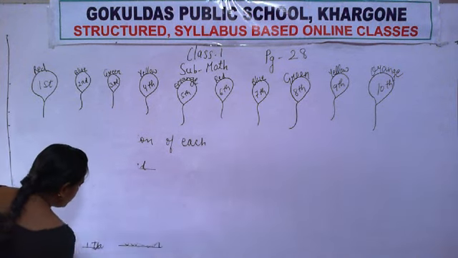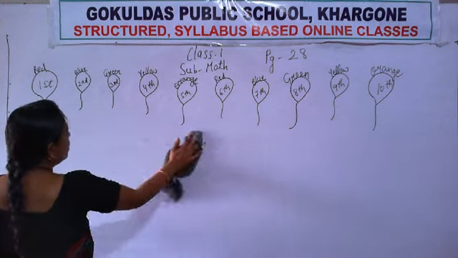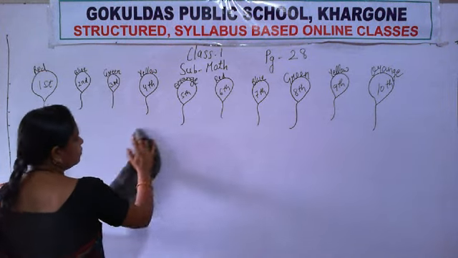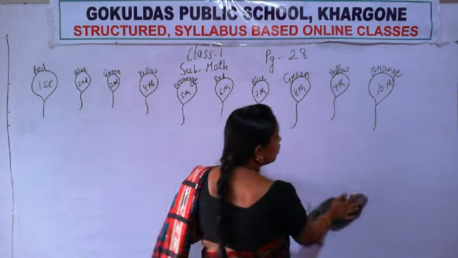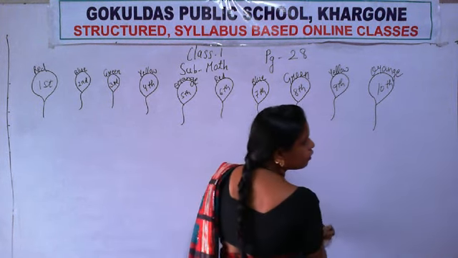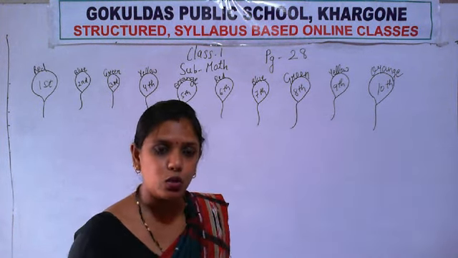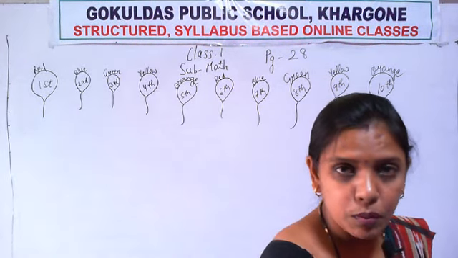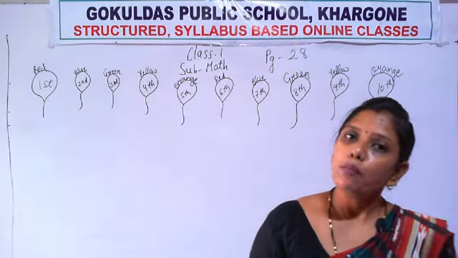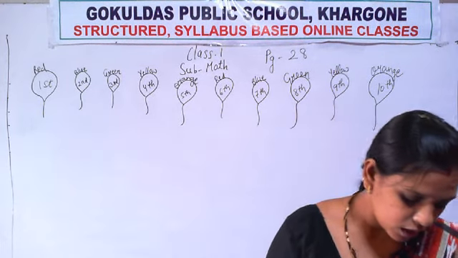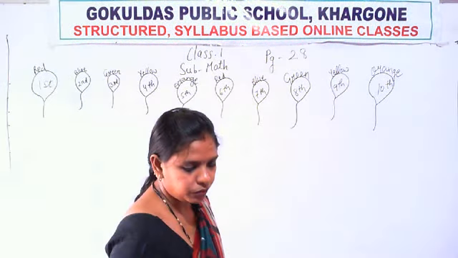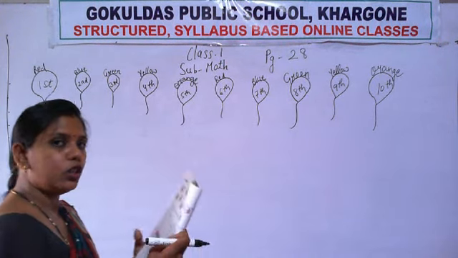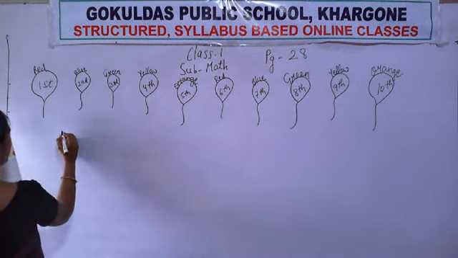In this question also, what do we have to do? We have to write the position of the balloon, on which position the red balloon is, on which position the blue balloon is. So according to the color of the balloon, we have to write the position. So first I will write the question on the board. You only have to see. No need to write.